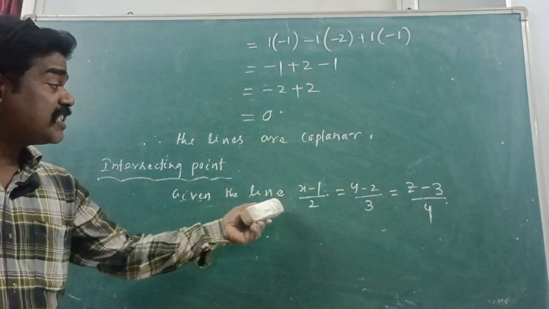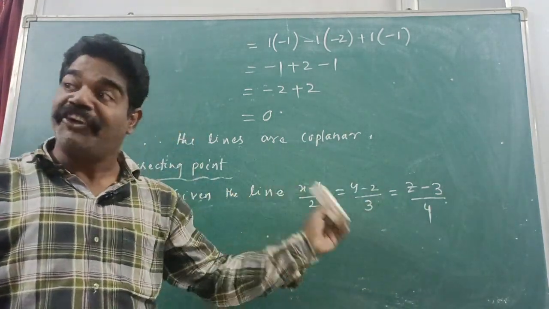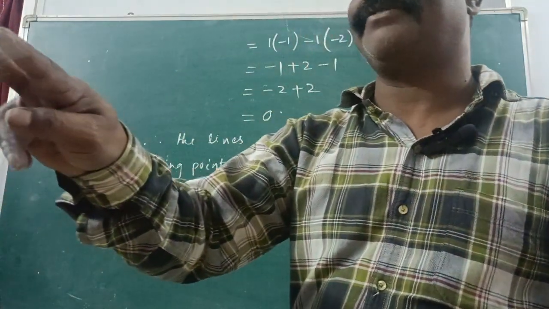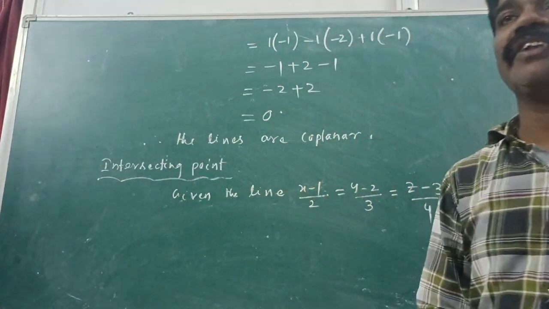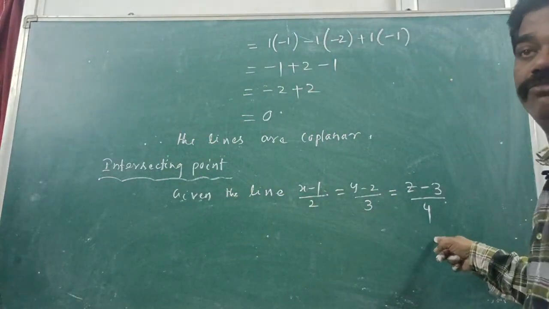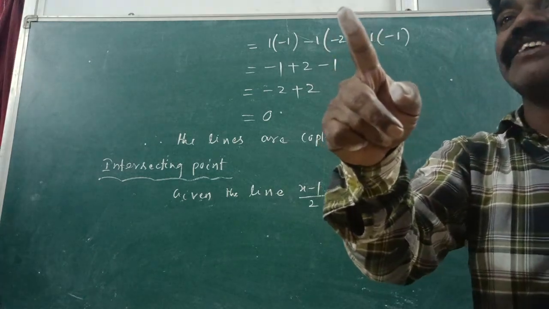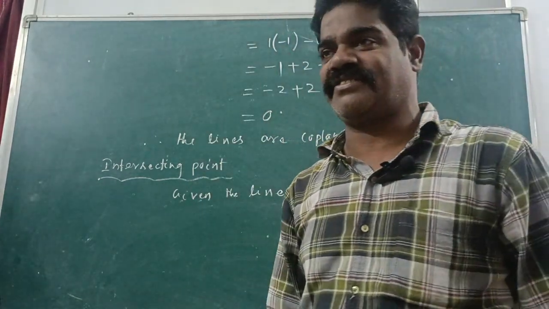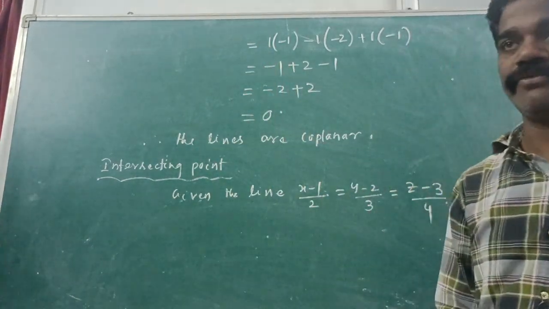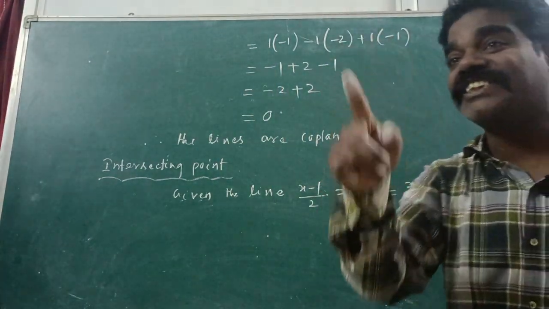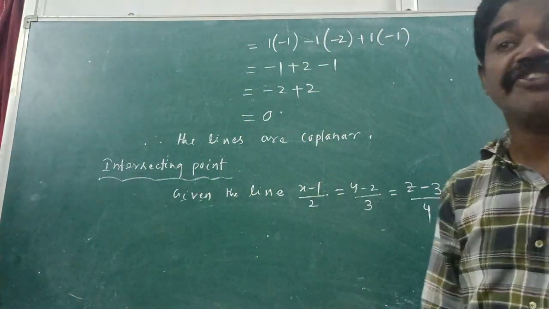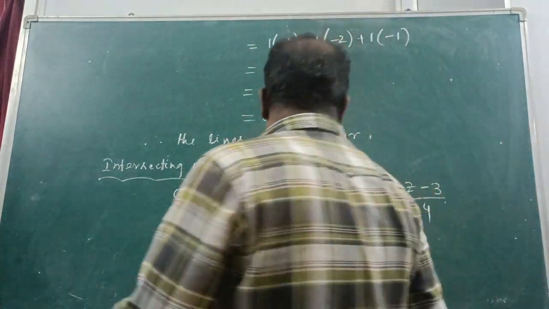Right? From this, we know that every line has two planes, because this is the symmetrical form. Unsymmetrical form means the combination of two planes. From each line we can find two planes. I will show you. Remember, that is said to be the unsymmetrical form of a line. How is that?